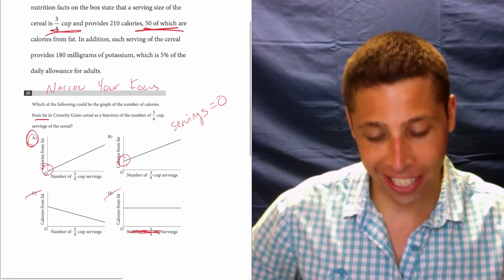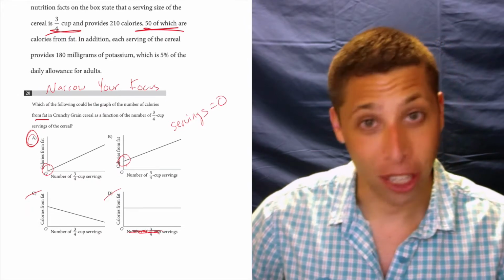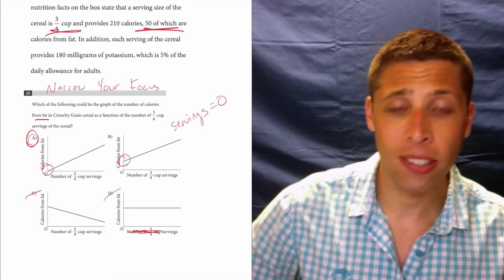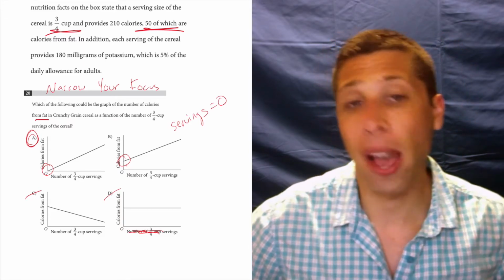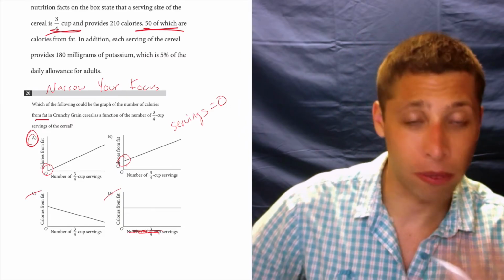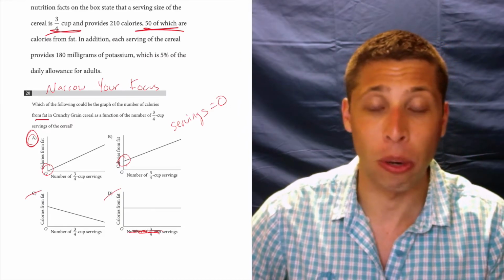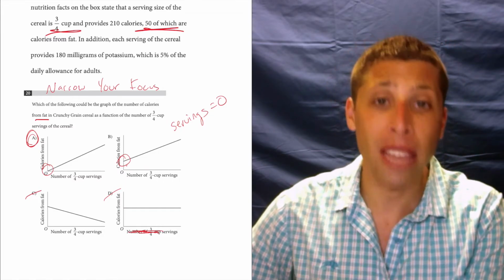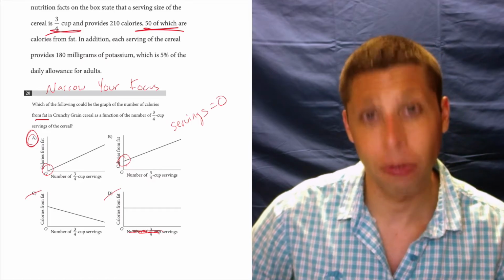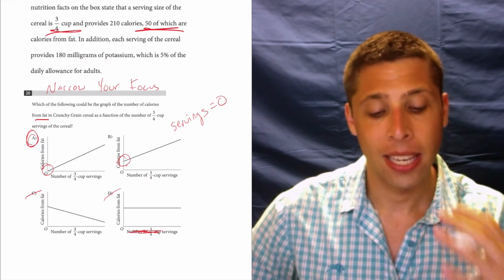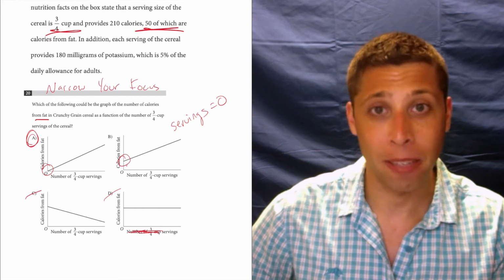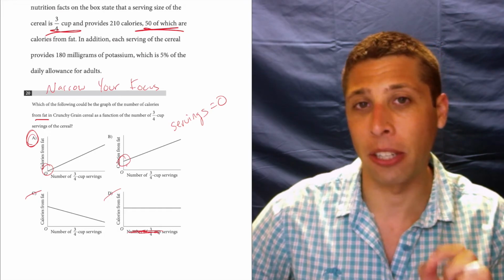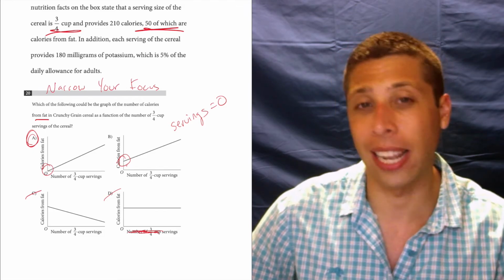So notice a lot of this ends up just being about logic and normal, like, living in the world and knowing how food works. But yeah, there's a mathematical element to this, and the story provides the context to make sure we understand what's going on. And it was because I thought about this in terms of lines that I was able to understand it in terms of food and fat and all that stuff. So narrow your focus, get back to basics if you need to, but just one piece at a time here, and you can piece together this story, and I don't think this is so bad.